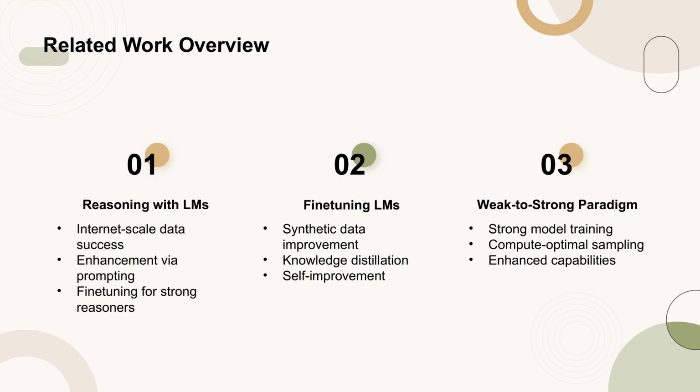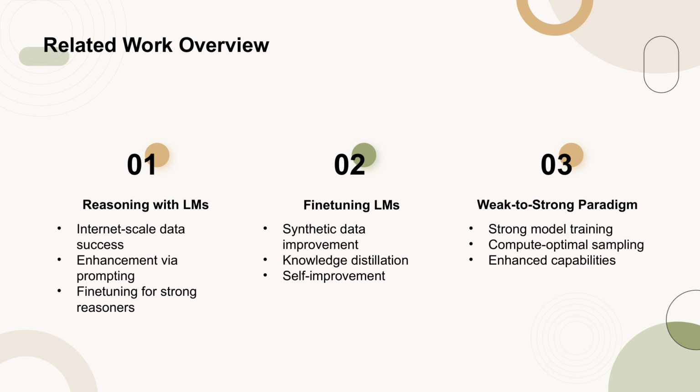The ability to solve reasoning tasks has been a long-standing goal in artificial intelligence. Large language models, LMs, trained on vast amounts of data have shown significant success in tasks like math and coding. Several methods have been proposed to enhance the reasoning capabilities of LMs, either through prompting or fine-tuning. In this work, the focus is on fine-tuning LMs with task-specific datasets to build strong reasoners.